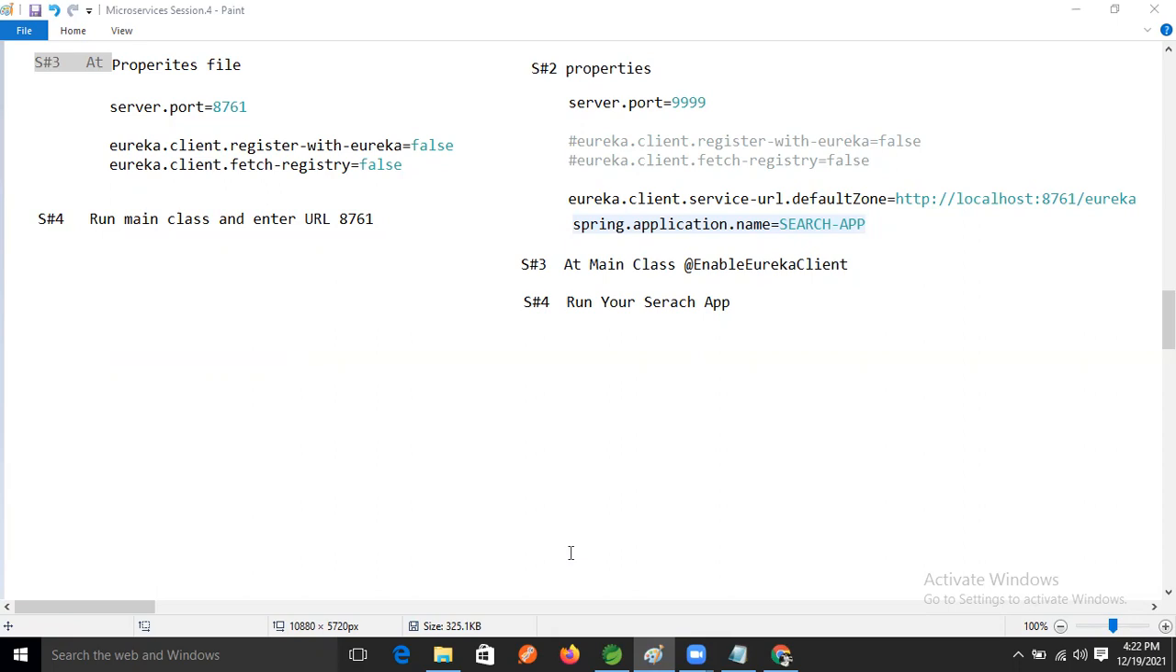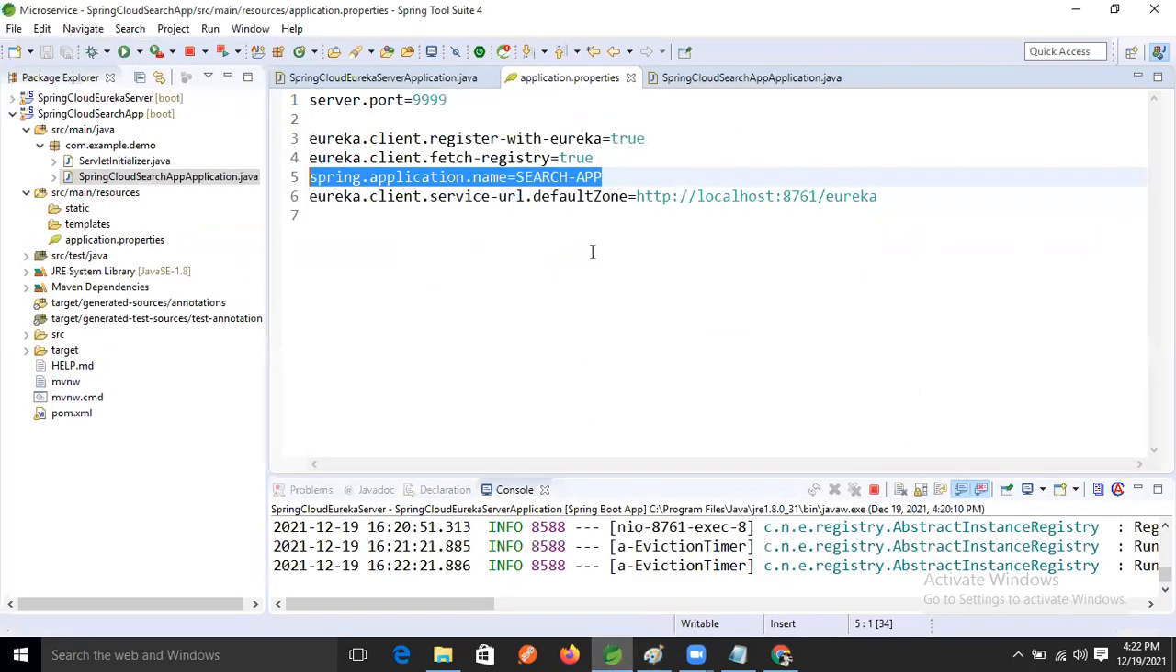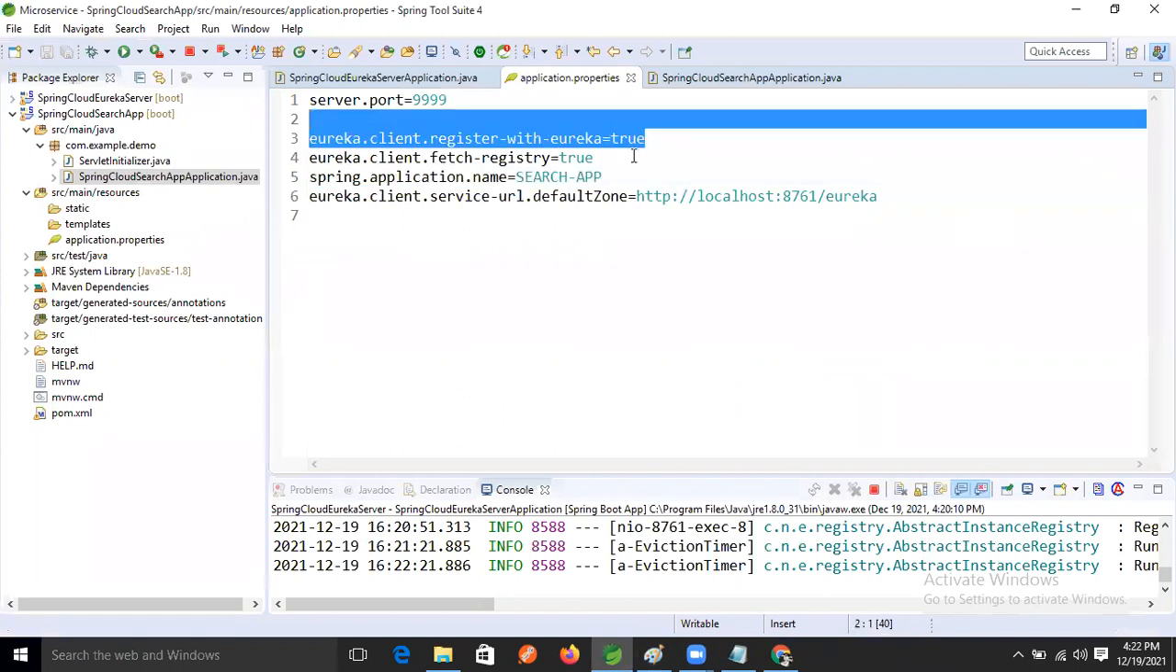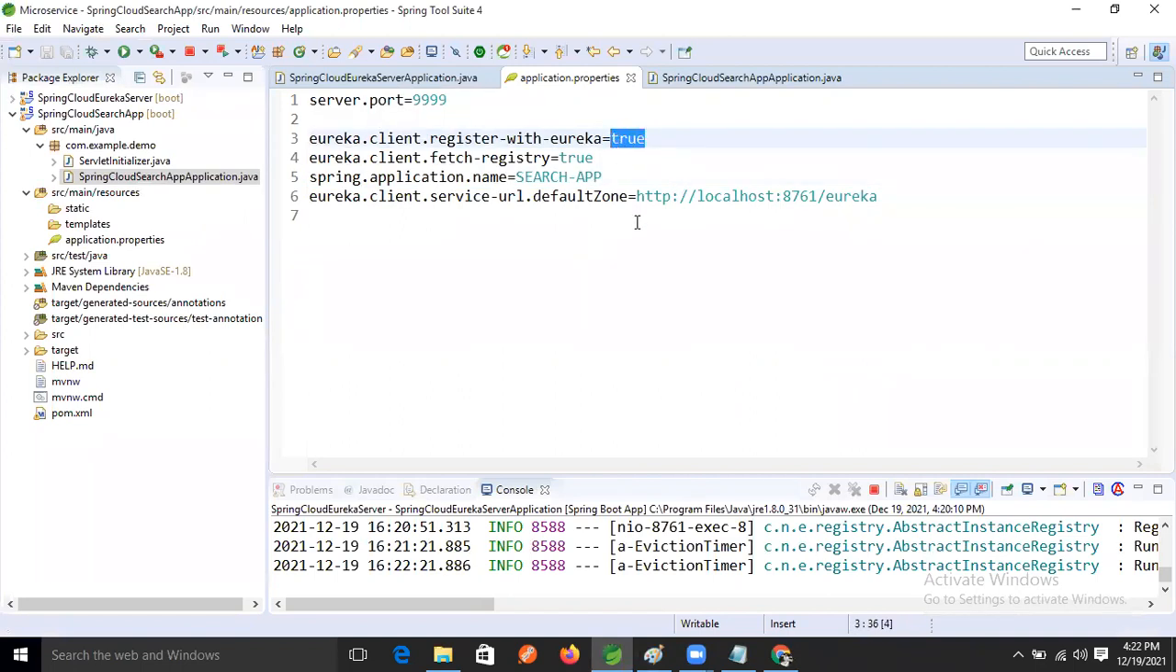So Ravi, you have to make it true, right? Because in cloud application, until unless we make this one as true, what will happen in the Eureka server? Yes, Ravi, got your point. Instance will not be created. Let's make it a